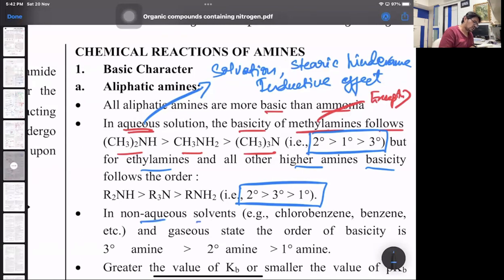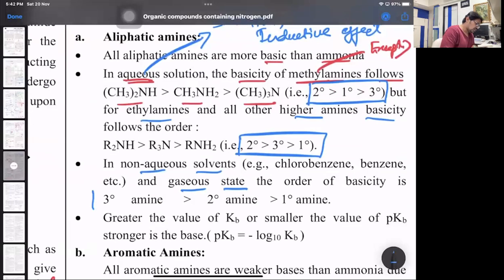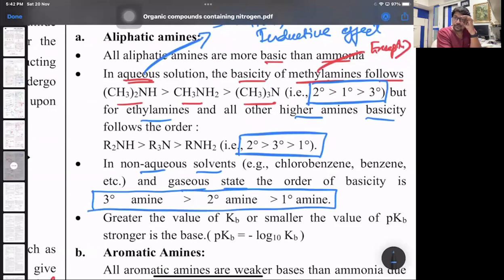In non-aqueous solvents, aprotic solvents, the ones which don't produce the proton, chlorobenzene, benzene, and in the gaseous state, the basic nature is 3, 2, 1 amine, where we say now there is no solvation here. All right. So here we only have steric hindrance and inductive effect, where 3 degree amine is maximum branched. So more the branching, more the strain coming on the nitrogen atom, and nitrogen will readily donate its lone pair of electrons. So 3 degree amine will be most basic, then 2 degree, and then 1 degree.